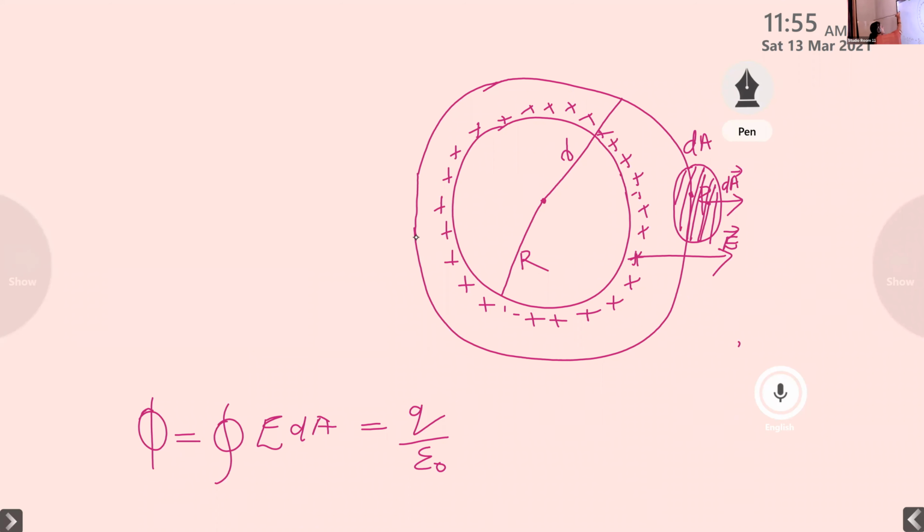Okay, so we can write the closed integral E dA is equal to Q divided by epsilon 0.